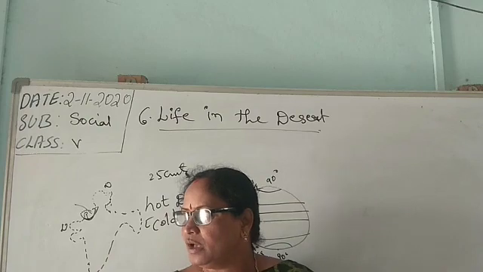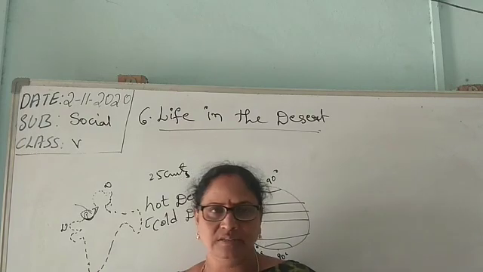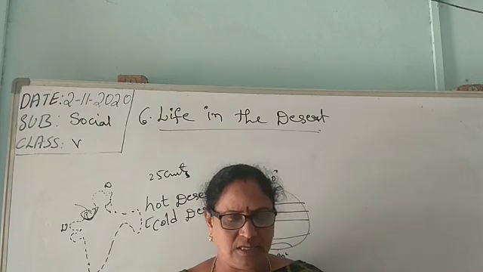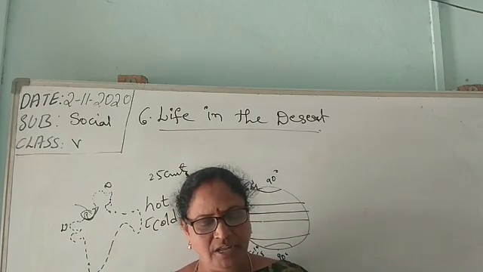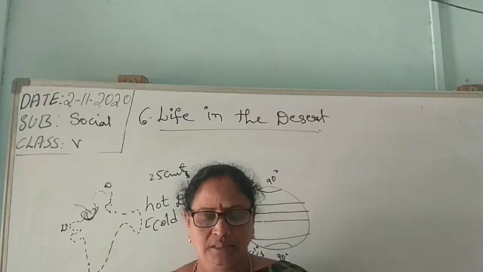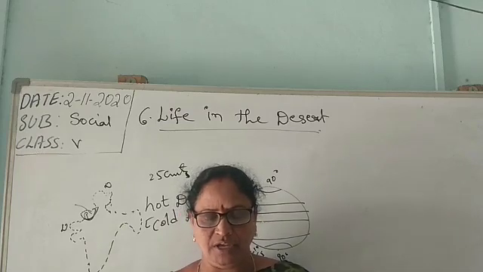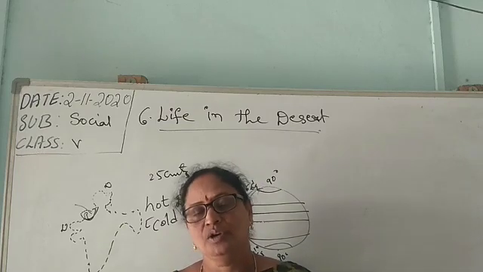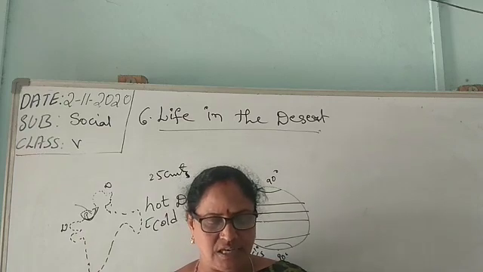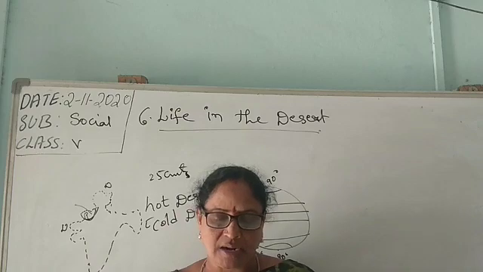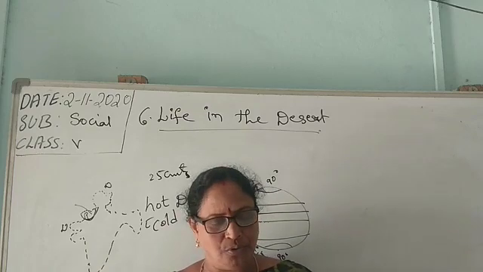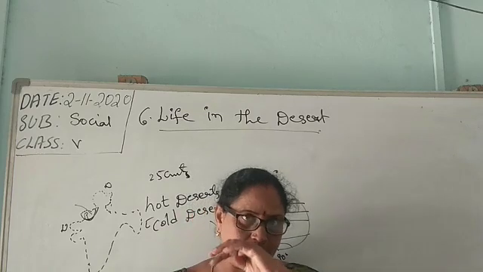Here, from May to September, it is very hot in the desert areas. The days are very hot and the nights are cool. The temperature during the daytime can be more than 50 degrees Celsius. But in the night, the temperature drops rapidly and may go down to 10 degrees even in summer.